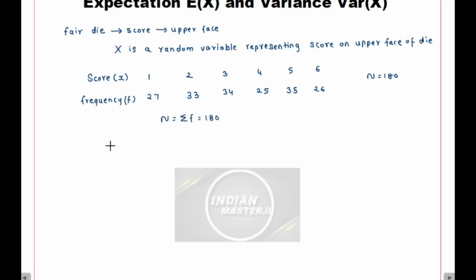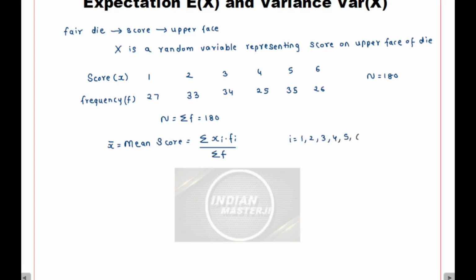If I have to find out the mean score when I have thrown the die 180 times, how will I find out the mean score? The mean score will be equal to summation of xi into fi divided by summation of fi, where i takes values 1, 2, 3, 4, 5, 6 in this experiment.